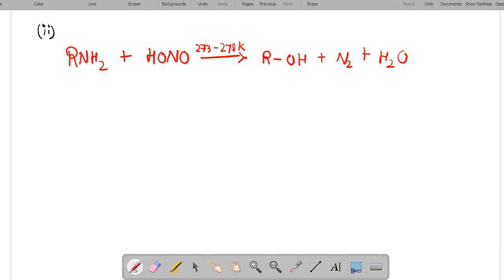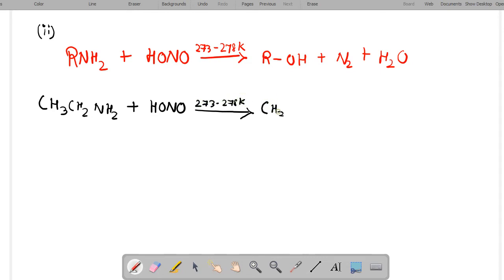For example, we can take ethanamine. It is reacted with nitrous acid at a lower temperature of 273 to 278 Kelvin, with formation of ethyl alcohol, nitrogen gas and water molecule.